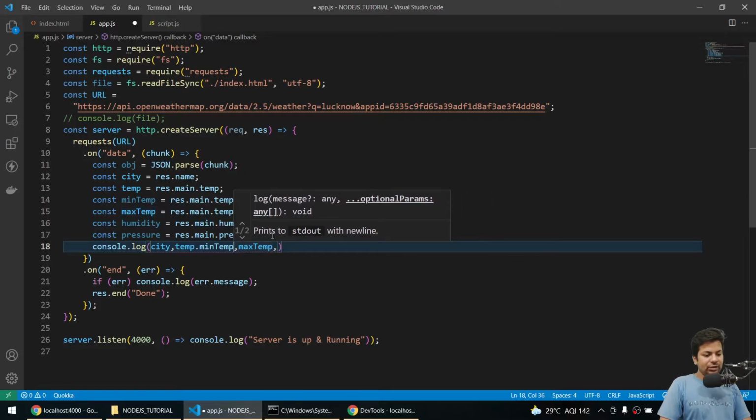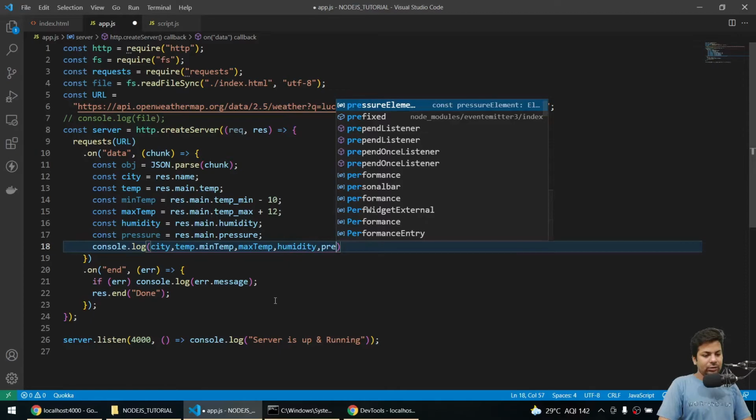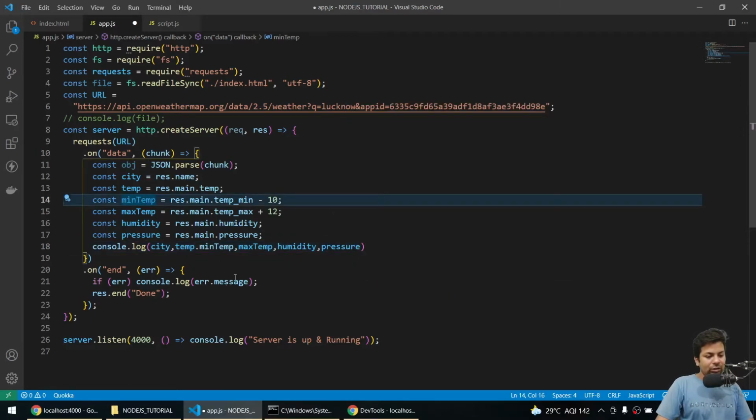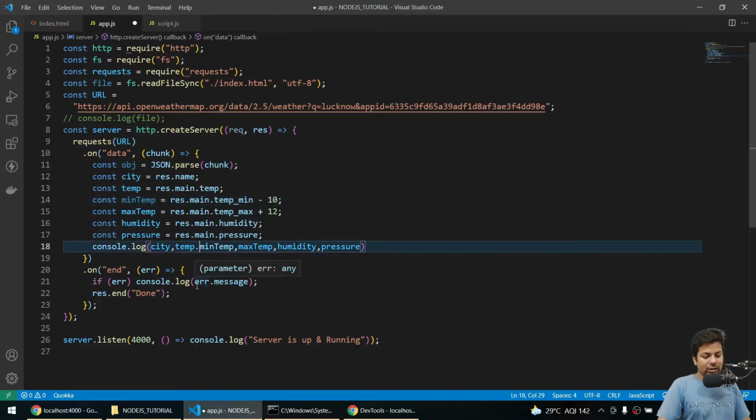Is there a spelling mistake in min temp, because why is it not showing this color? Okay, if I write humidity, then pressure, why has minimum temperature not changed? Okay, it's dot. I have to make it, yeah.